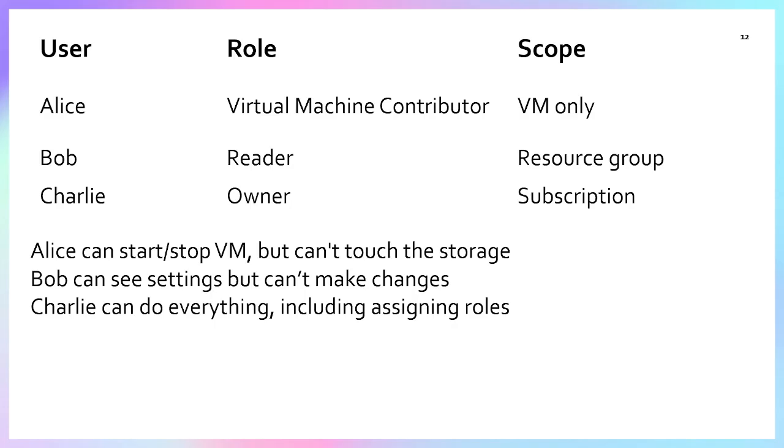For Bob, because he has to read everything, we can provide the Reader role at the resource group level. Charlie, who is the owner, can do anything for all the resources, so we will provide him the role at the subscription scope, right? So these are the scopes.